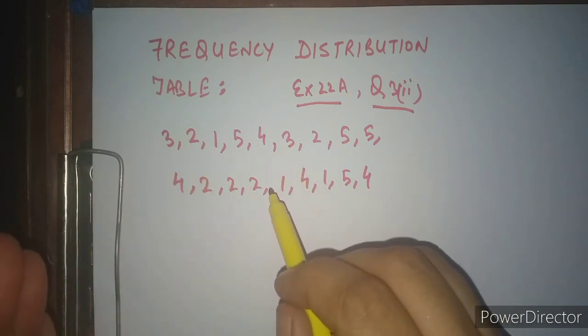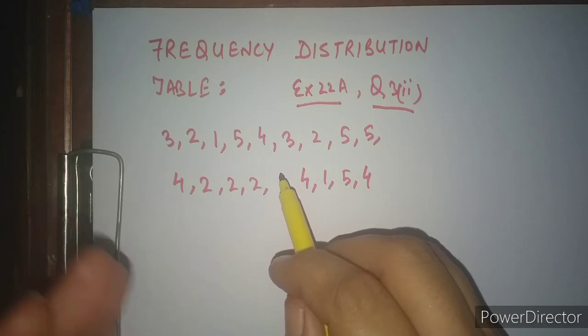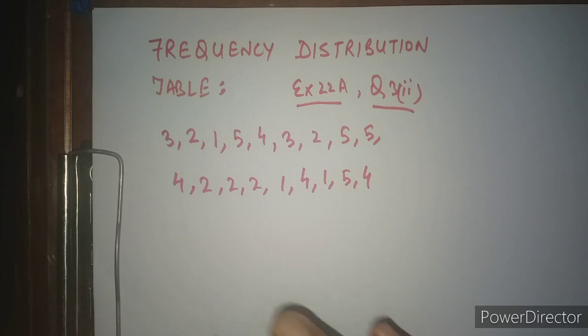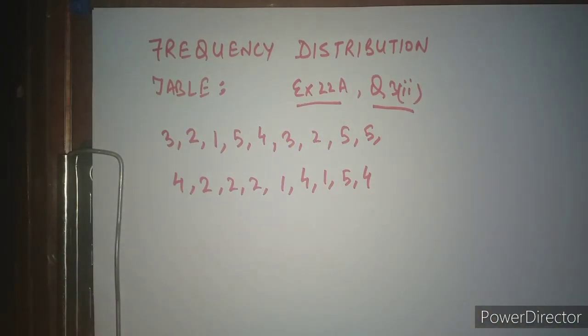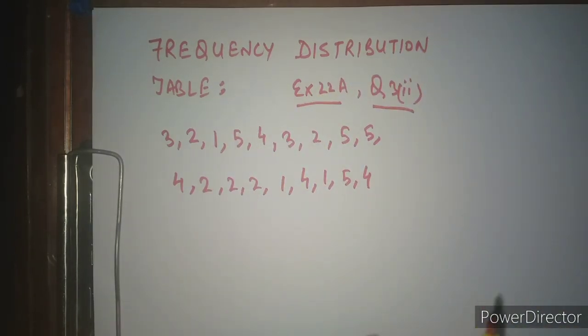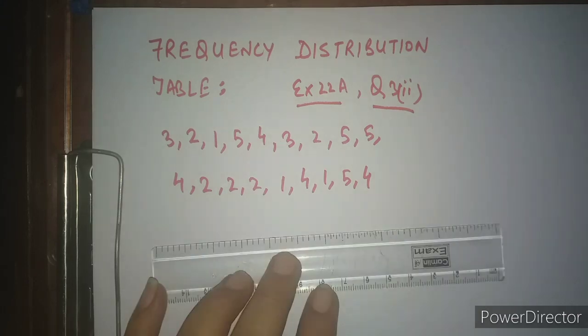It means that 2 is the frequency of 3. What is the frequency of 3? It means how many times 3 is coming. 3 is coming 2 times. So we will now show each observation and its frequency in the form of a table, and that table will be known as a frequency distribution table. Let me draw the table for you.